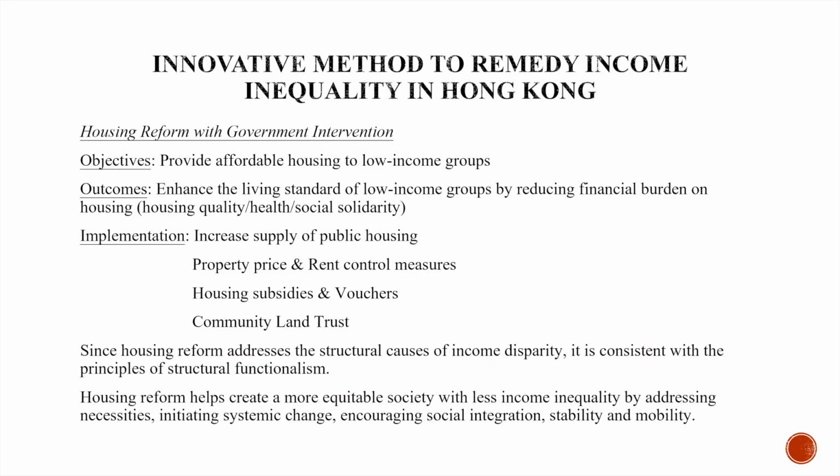Here comes the innovative method to remedy income inequality in Hong Kong. Housing reform with government intervention is chosen with the objective of providing affordable housing to low-income groups. The financial burden for the poor decreases, and therefore they can raise their living standard by investing the money in other things. Through implementation of increasing the supply of public housing, property price and rent control measures, housing subsidies, and community land trusts, a more equitable society can be created.